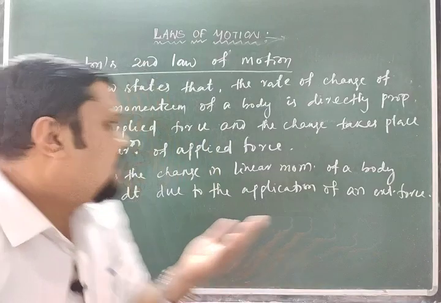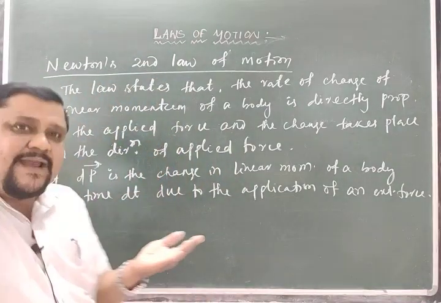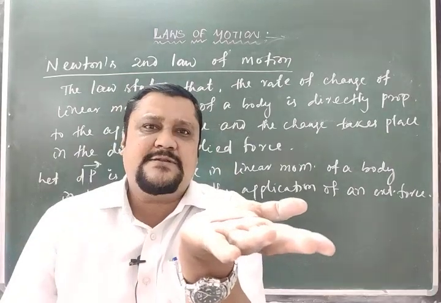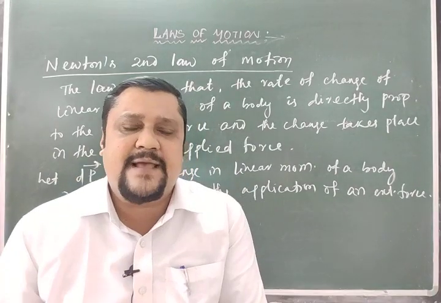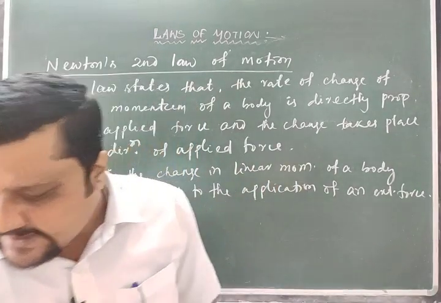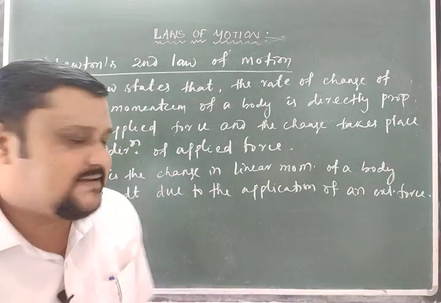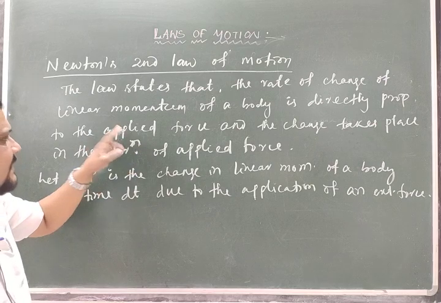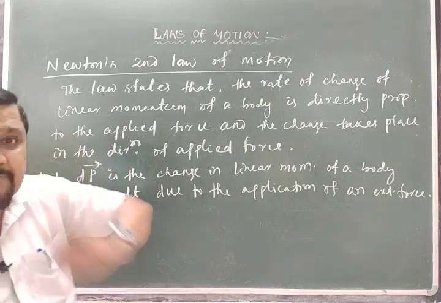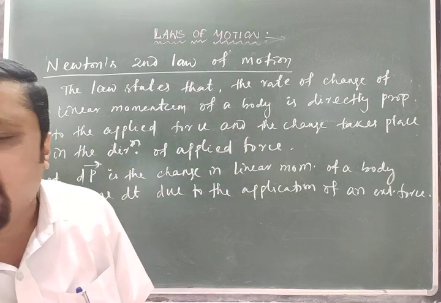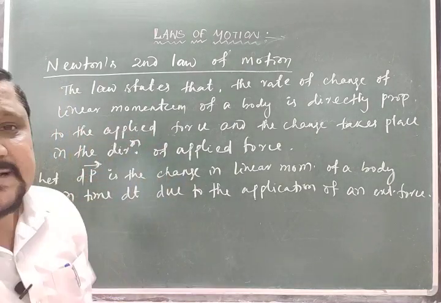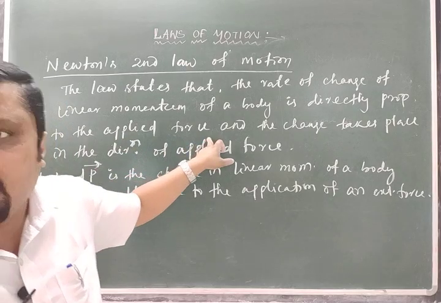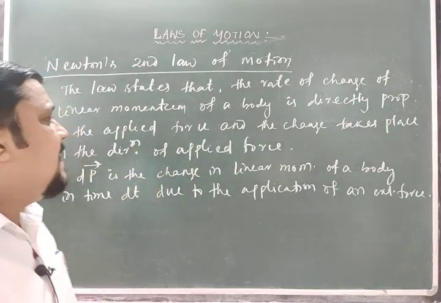Here the applied force should be an external force, not the internal force of this body, which is a combination of molecules. Each molecule exerts force on the others, so there is an intermolecular force of attraction, but that force is not considered here. The force we consider while stating Newton's second law of motion is the applied force. That's why I am writing applied force or the external force.